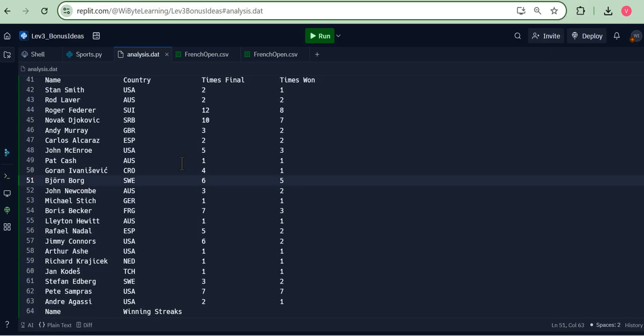Now, since we previously ignored the runners-up data, it's also possible that sometimes these players reach the final but did not win it. Which means that in fact they reach the finals more times than they have won. So that's what we are going to do here. And this data I'm presenting for Wimbledon, for example, look at, let's say, Roger Federer. He has won it 8 times, which is obviously very impressive. But he has reached finals 12 times, which makes it even bigger, right?